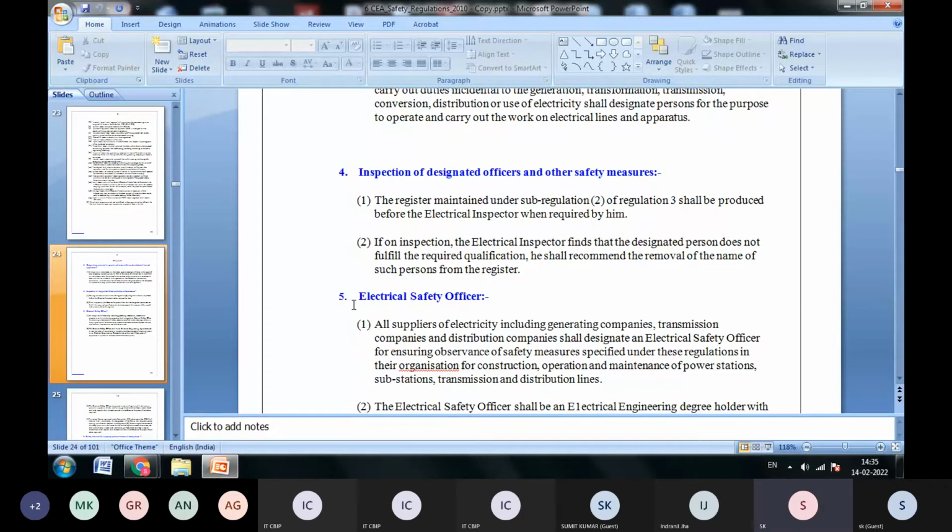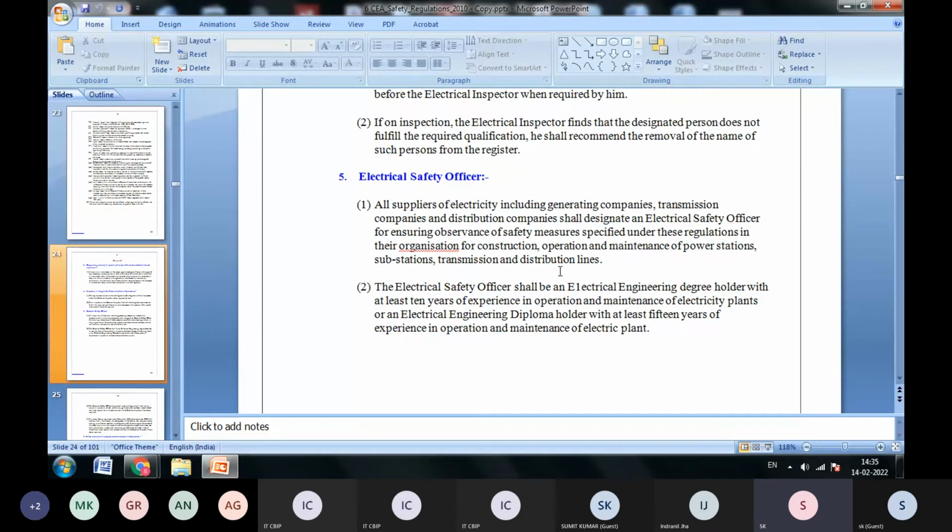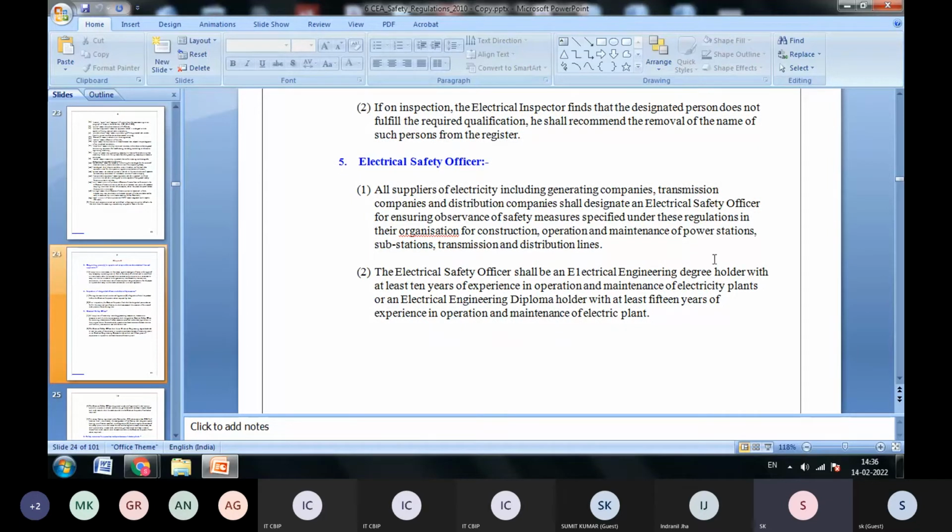And number 5 is the electrical safety officer. Who will be the electrical safety officer? It is written there: all suppliers of electricity including generating companies, transmission companies and distribution companies shall designate an electrical safety officer for ensuring observance of safety measures specified under this regulation in their organization, for construction, operation and maintenance purposes of power stations, substations and transmission and distribution lines. The electrical safety officer shall be an electrical engineer, a degree holder with at least 10 years of experience.